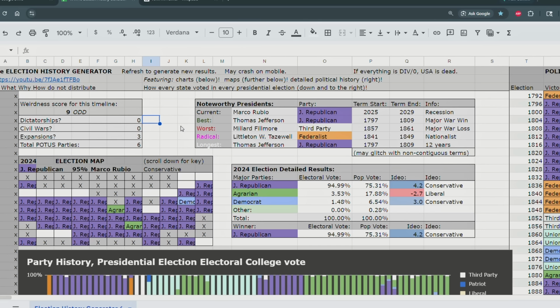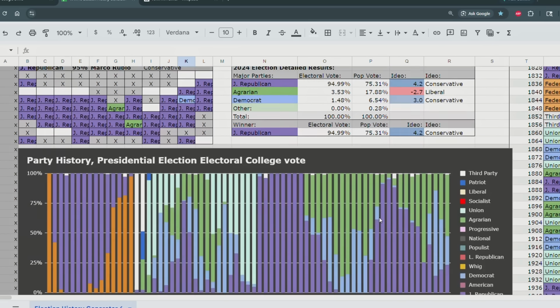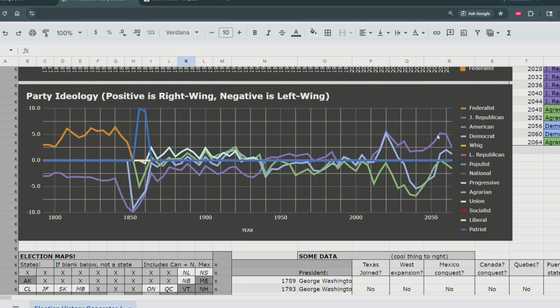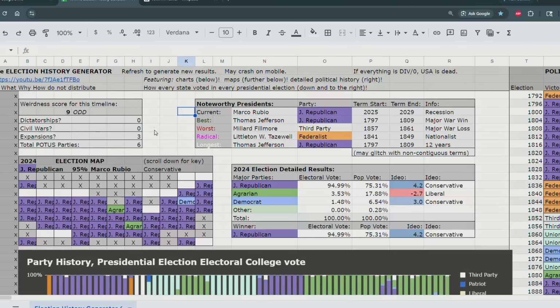And I want an interesting result. So here we have President Marco Rubio overseeing a recession. Not a good job, even though he won in a landslide in 2024 against the agrarians and the Democrats. And we can see the Republicans, and this is the Jeffersonian Republican Party, so this has been around for a while. They're more conservative in this time period.